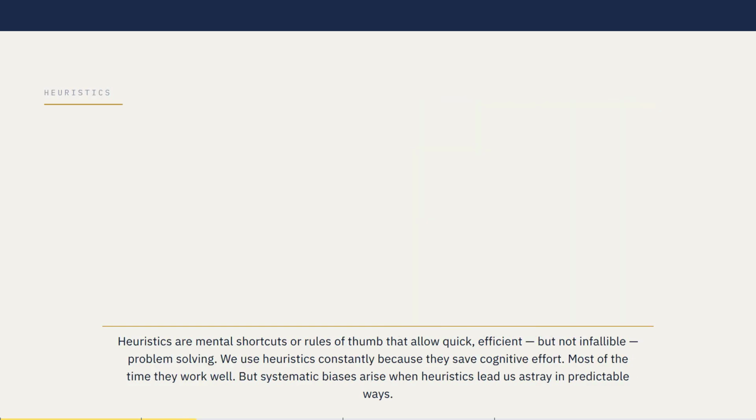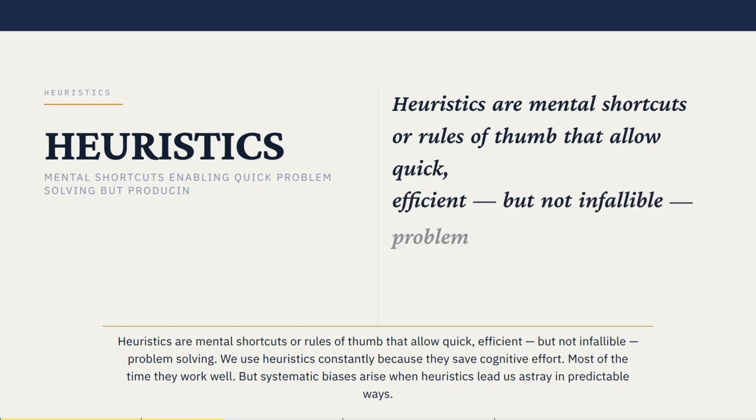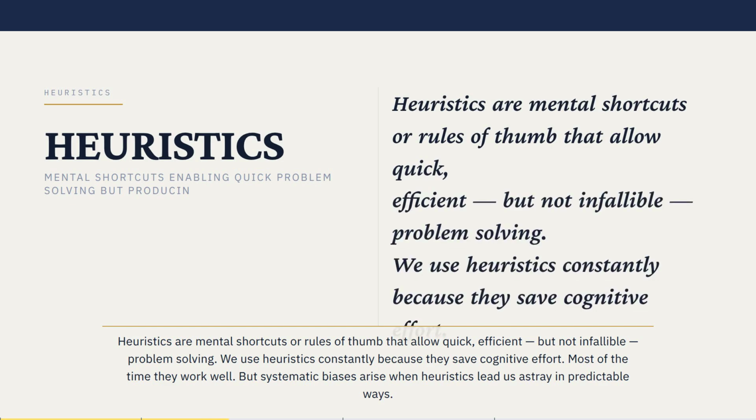Heuristics are mental shortcuts or rules of thumb that allow quick, efficient, but not infallible, problem solving. We use heuristics constantly because they save cognitive effort. Most of the time they work well. But systematic biases arise when heuristics lead us astray in predictable ways.